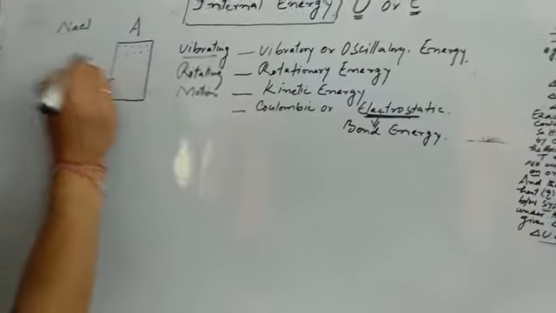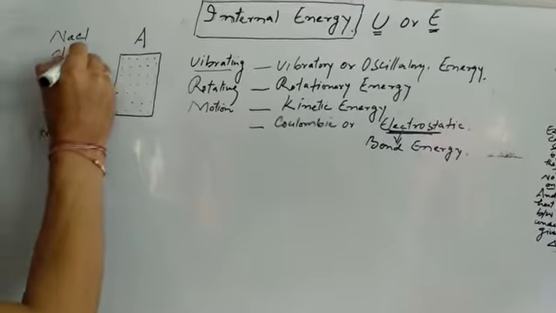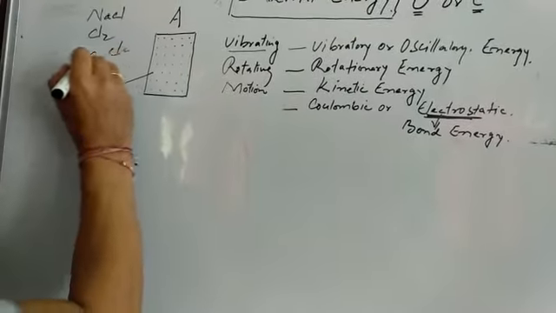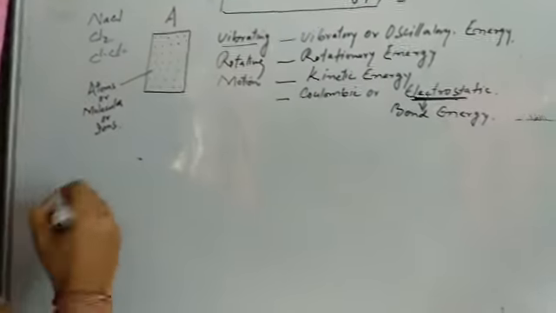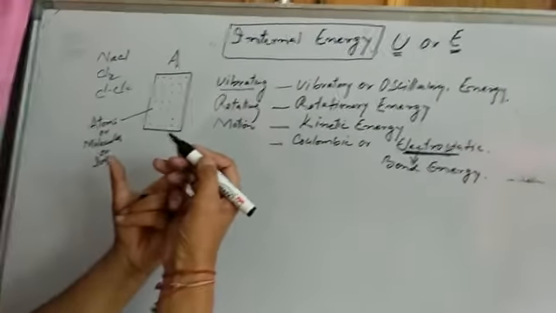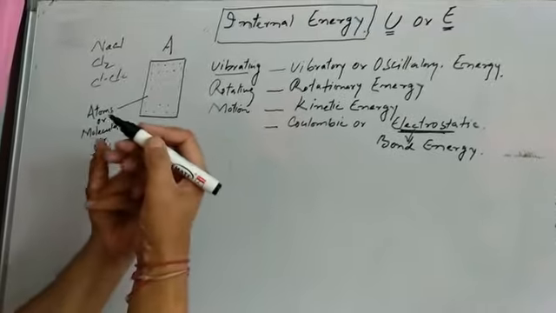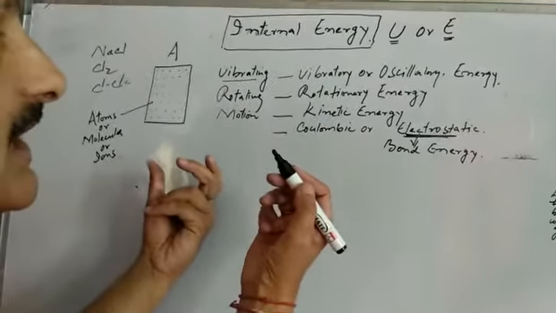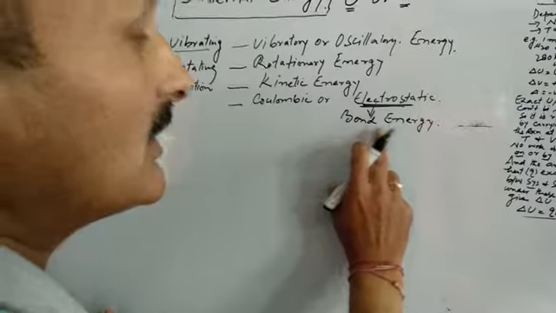If suppose this system is Cl2, that is chlorine, then there will be another bond, and that bond will be covalent. They may have an ionic bond. Whatever type of bond they have, they will have bond energy.